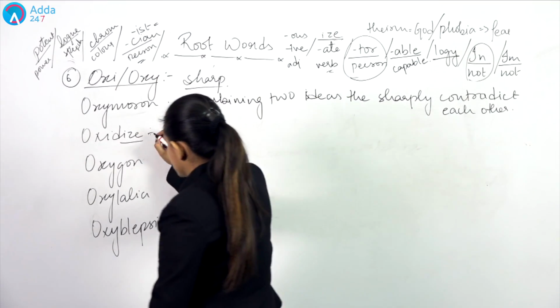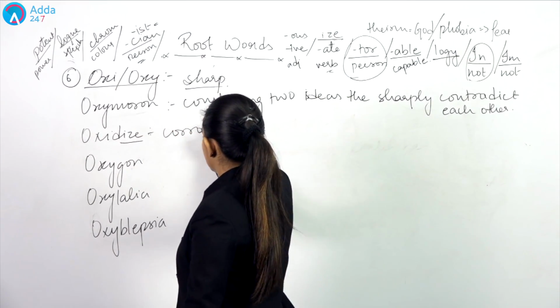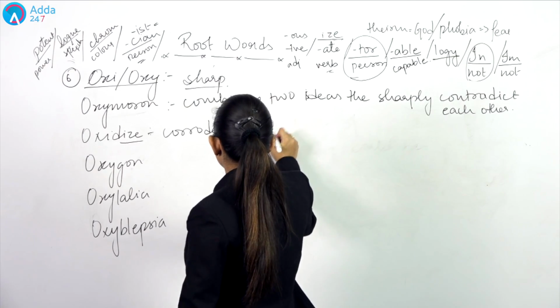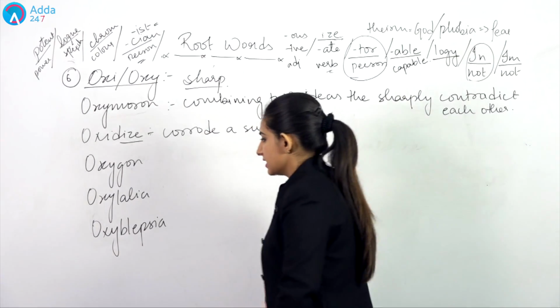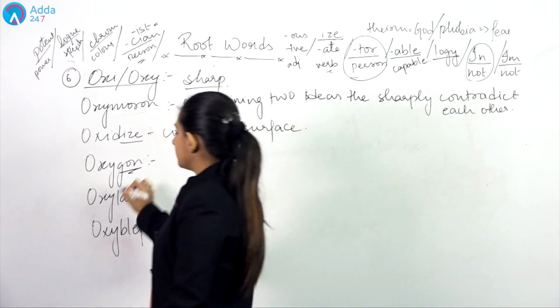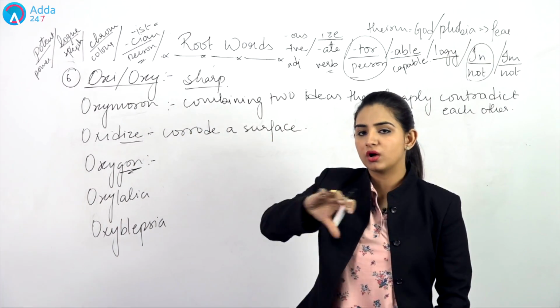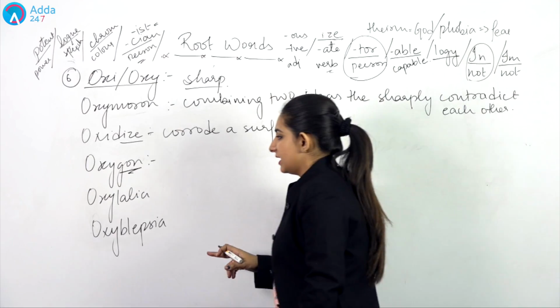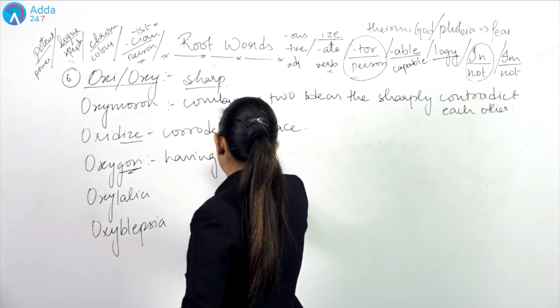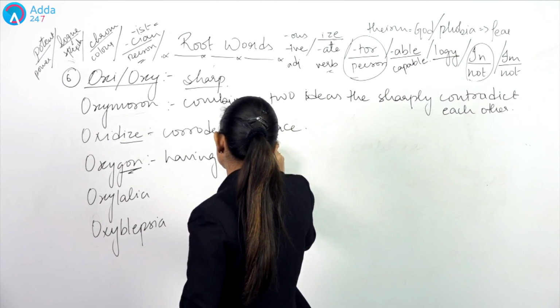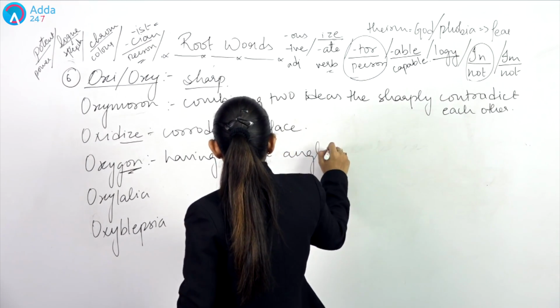Next is oxidize. Oxidize means corrode a surface. Sharply corrode a surface. That is what we mean by oxidize. Next is oxygon. Gon means angles. Gon means the corners, the angles of something. And when I say oxygon, oxygon means having acute, sharp angles, corners of something.